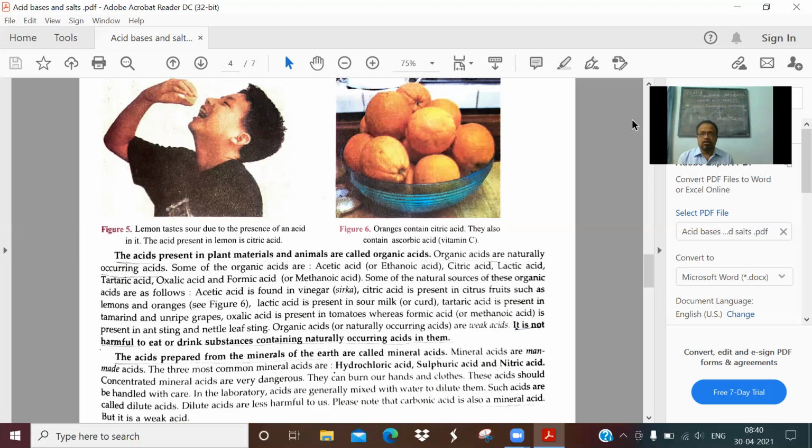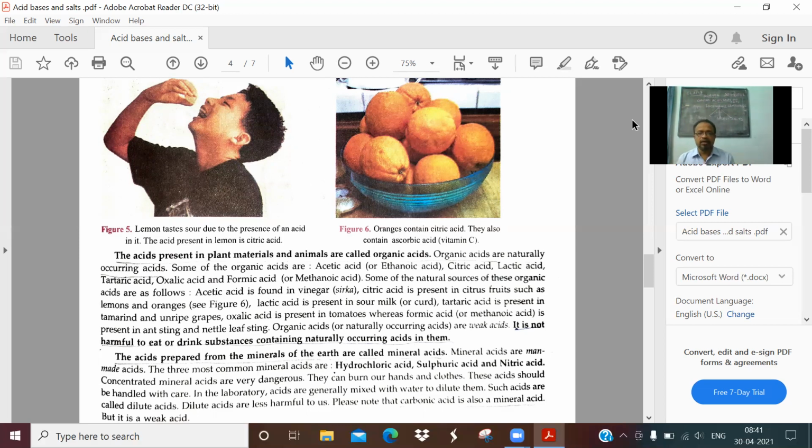When you come to ninth class, you go to the chemistry laboratory, where concentrated acids are used for some chemical reactions. There you have to use them very carefully. It is very dangerous. It can cause complete burning of any organic matter.